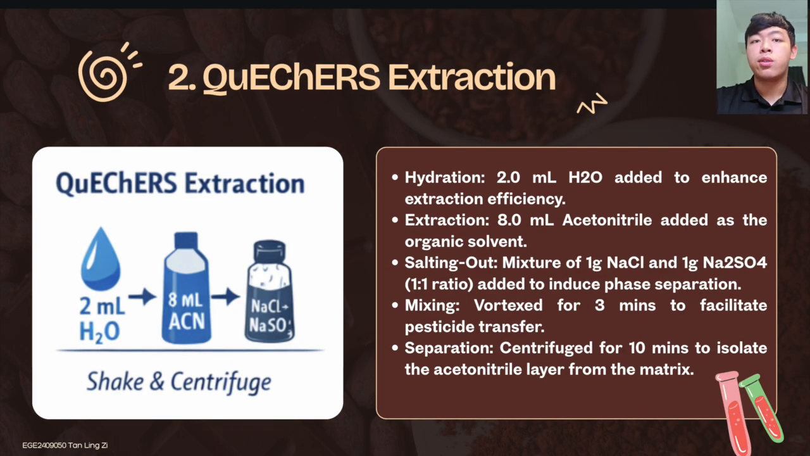Next, QuEChERS extraction was performed. The sample was hydrated with 2 ml of water to enhance extraction efficiency, followed by the addition of 8 ml of acetonitrile as the extraction solvent. A salt mixture of sodium chloride and anhydrous sodium sulfate in a 1:1 ratio was added to induce phase separation through the salting out effect. The mixture was vortexed for 3 minutes and then centrifuged for 10 minutes to separate the acetonitrile layer containing the pesticides.